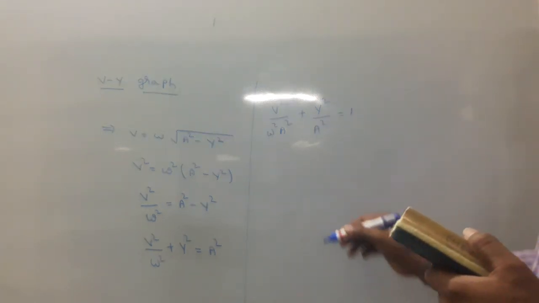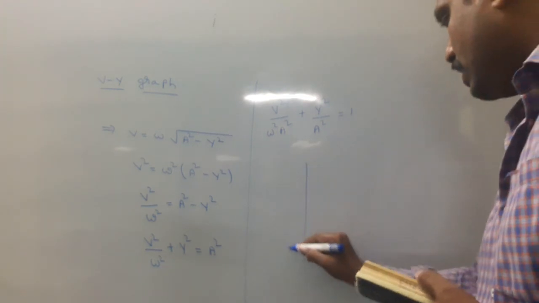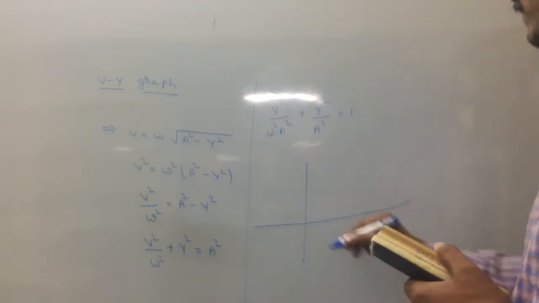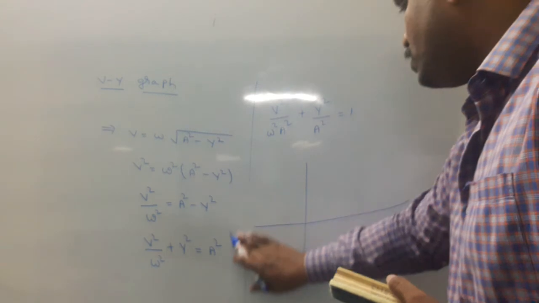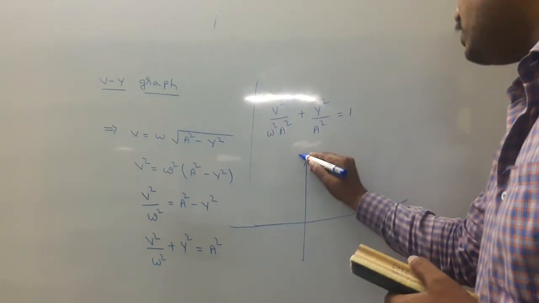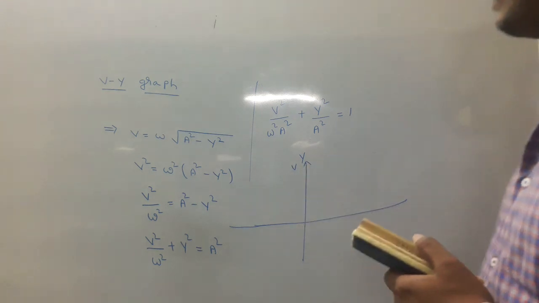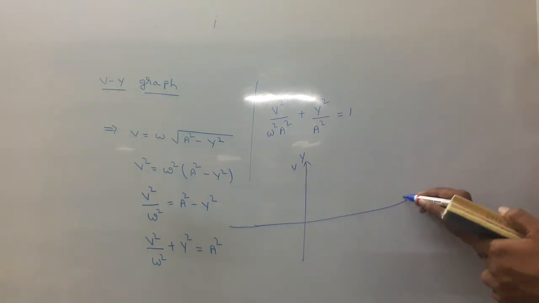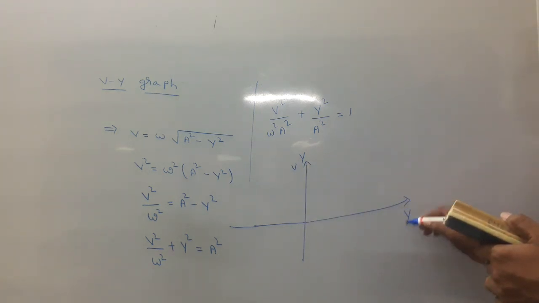According to this, I take the V-y graph. Velocity is taken as the y-axis, displacement is taken as the x-axis.